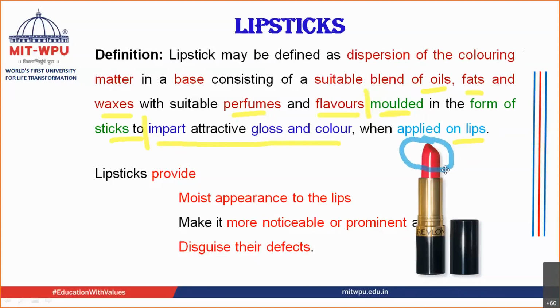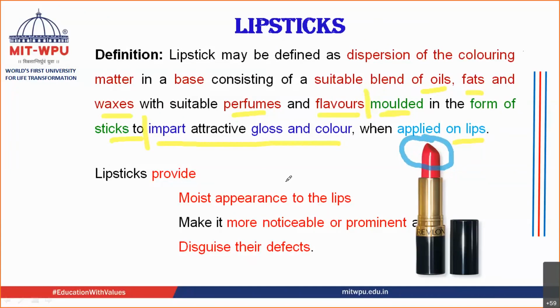And why is that done? In order to impart gloss and color when it is applied onto the lips. So when you apply this on the lips, it should impart the attractive gloss and it should impart the color. So that is how you are going to define a lipstick.